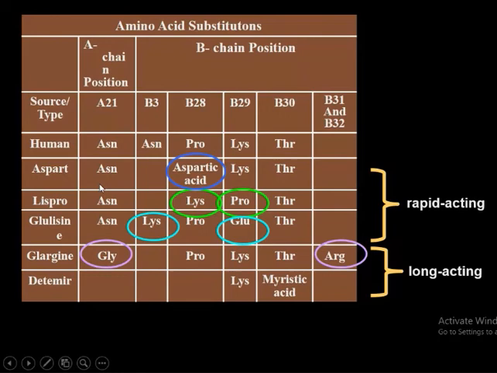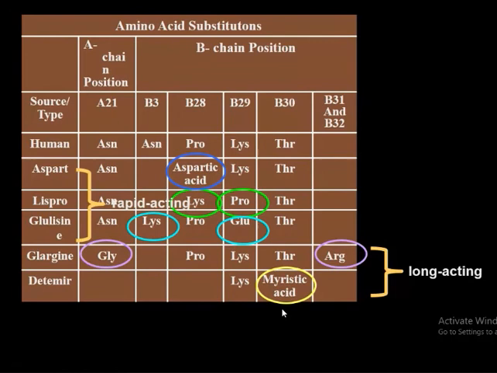If you displace B30 with a fatty acid, myristic acid, then it becomes insulin detemir.